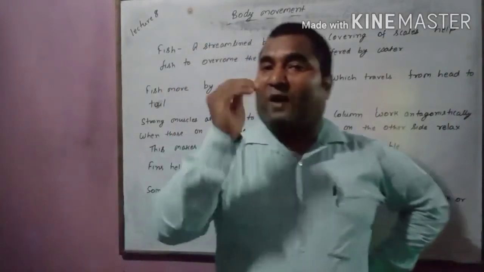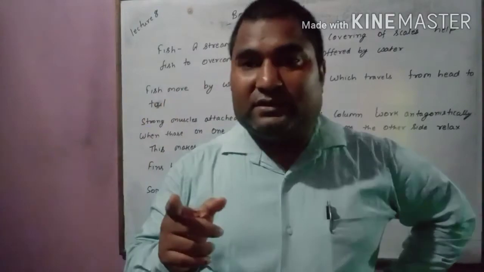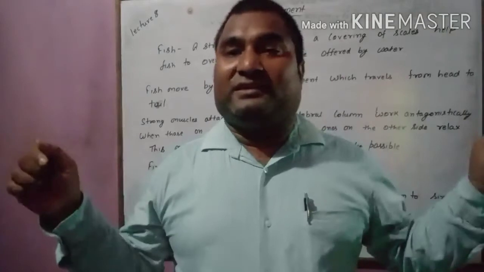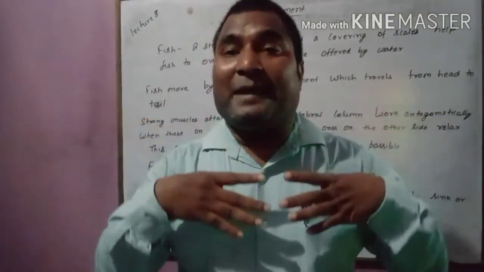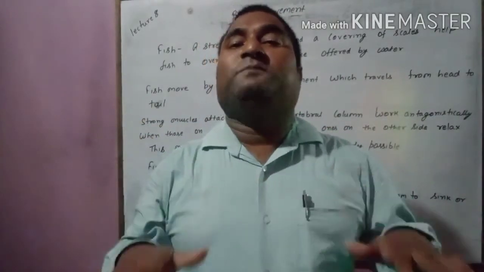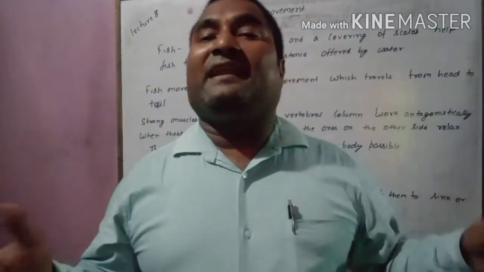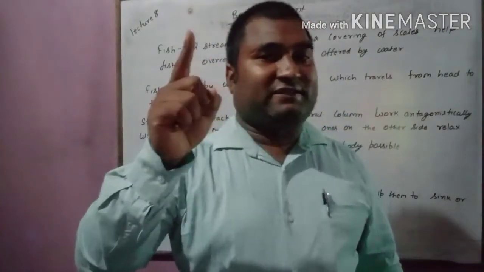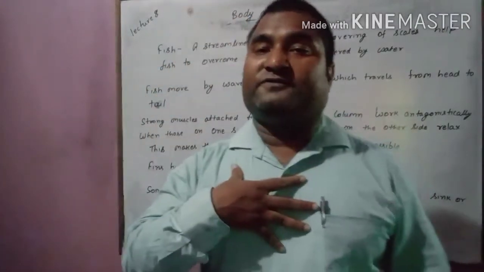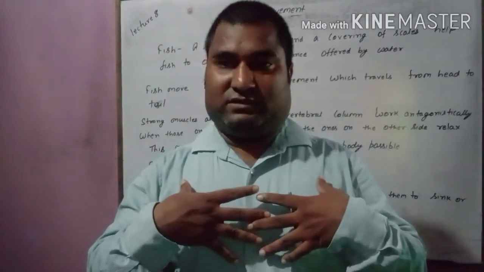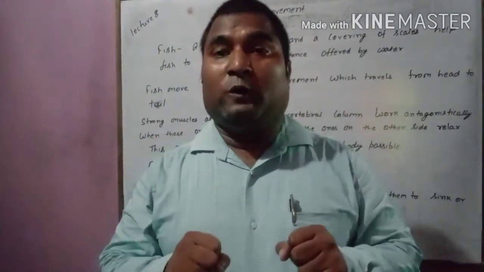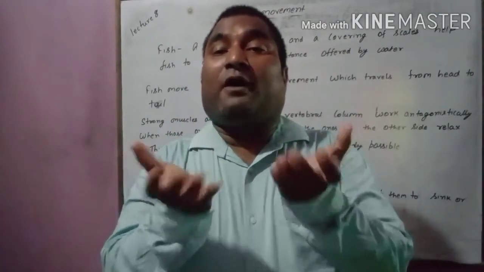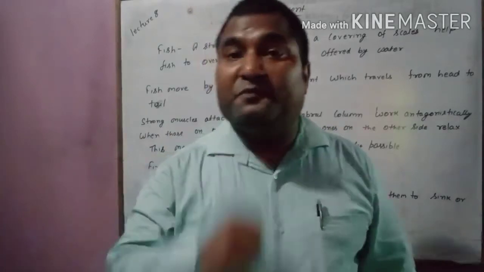So some important points that I am saying here: birds' forelimbs are modified into wings and they flap the wings. How do they flap the wings? With the help of strong muscles that help the wings to flap. That will create an upthrust and that will help the bird to fly. First thing. Second, the bones of the birds are hollow. Since they are hollow, means hollow body, so the body is light, that will help them to fly.